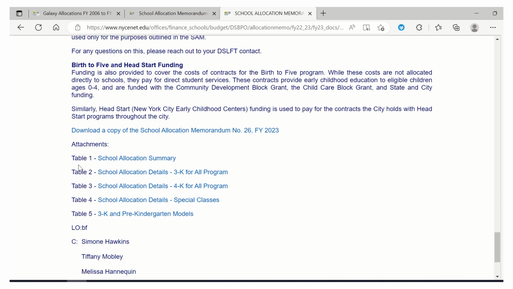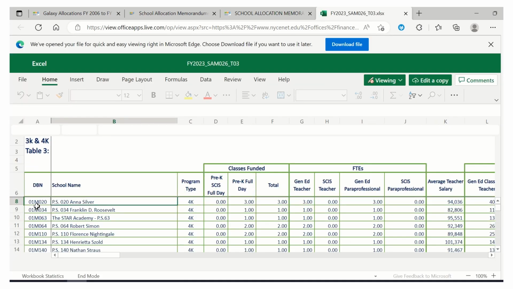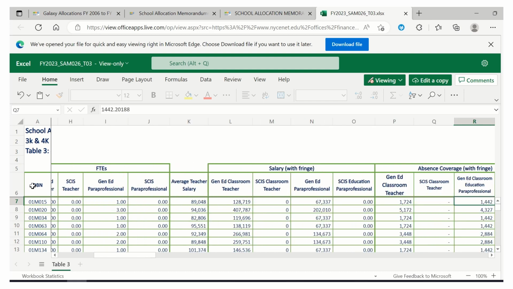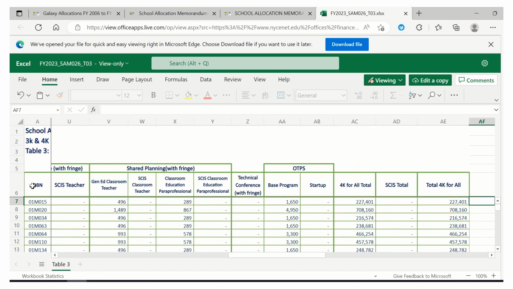Also important at the bottom of each SAM are tables that allow you to look up the amounts for each school. So let's look up 4K for all. And we'll notice that it provides detail. Look at PS 15, and if we scroll over, it tells you how the amount is calculated. And at the very end it tells you how much was issued to this school. There's that $227,000 that we saw in the school's budget, if we look here.